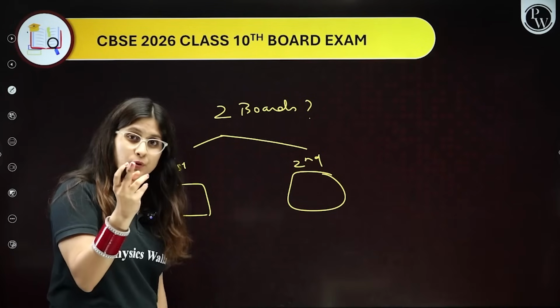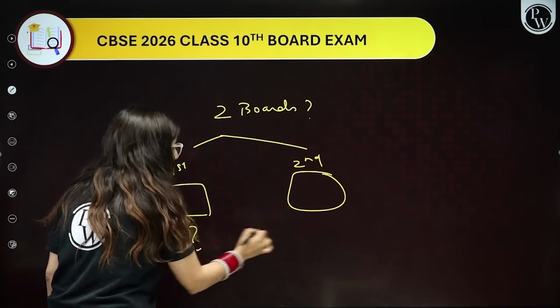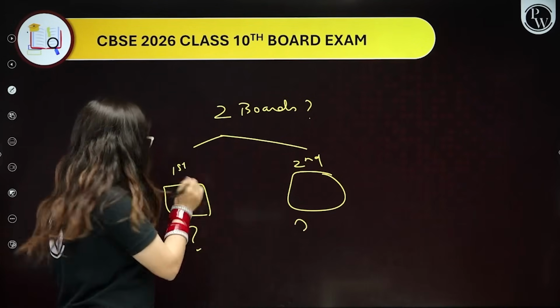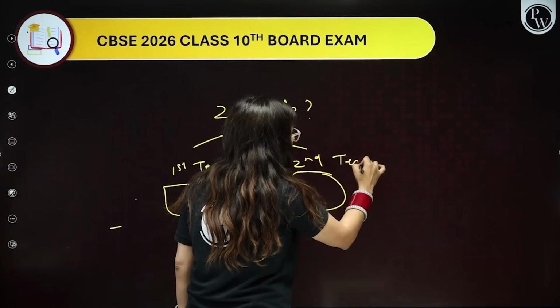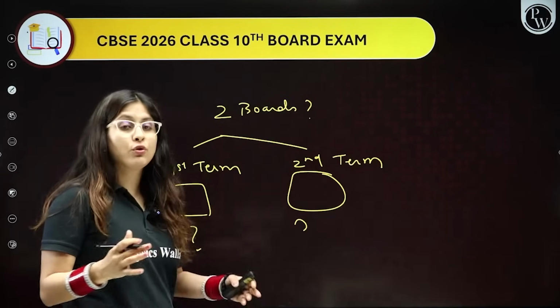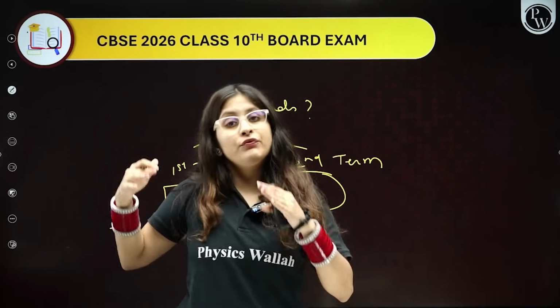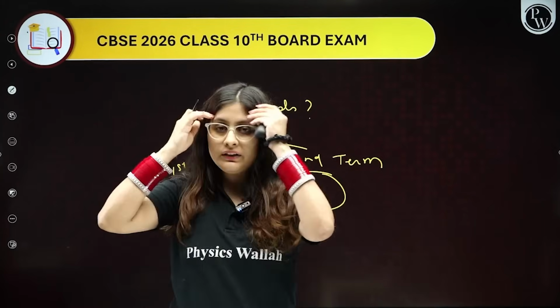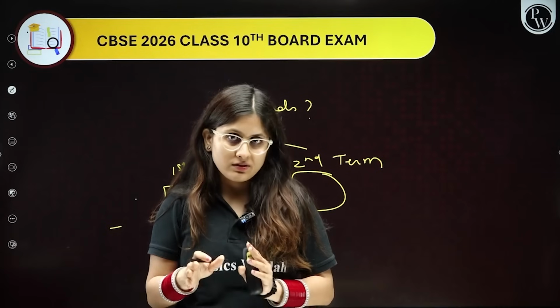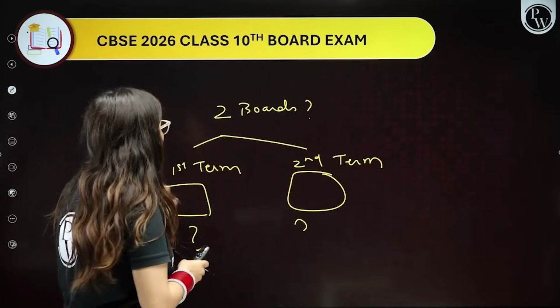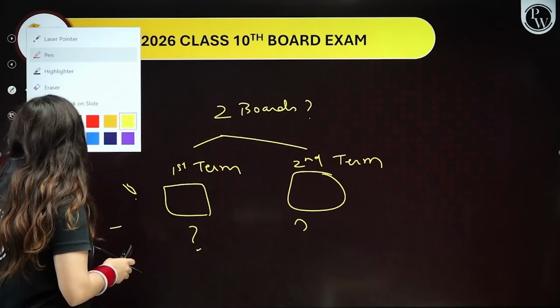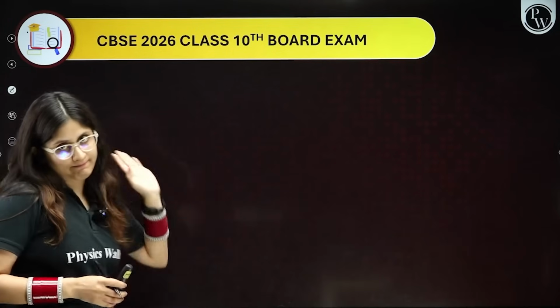Ma'am, 2 times board, it means the syllabus would be divided among 2 boards. It would be considered as first term and second term, right? We have to go twice, once to one school and once to another school. These were the questions, and I'm telling you, actually these doubts were not meant to be.